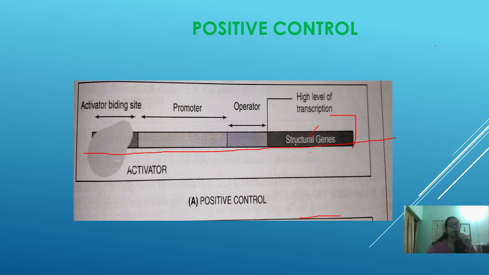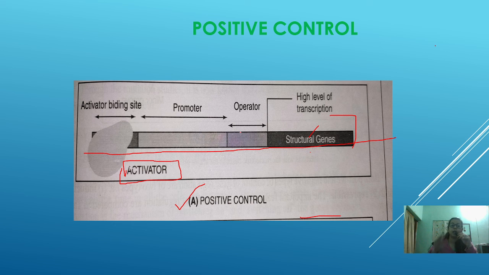For positive control, mainly the activator comes into play. This activator plays an important role. Why? What happens in positive control? This is the operon. The operon mainly consists of 4 genes: the operator gene, regulator gene, promoter gene, and structural gene. These are the 4 parts. We will be discussing them in detail later on.